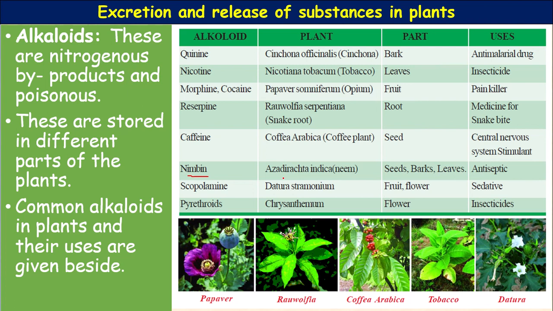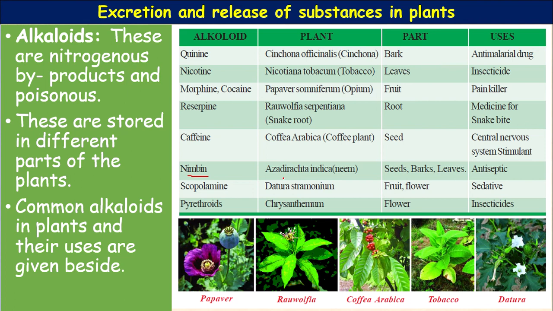It acts as an antiseptic. Almost all types of soaps, like Medimix, some Ayurvedic soaps, use this nimbin. Neem oil is also commonly used in Ayurveda. It is an antiseptic functionally.